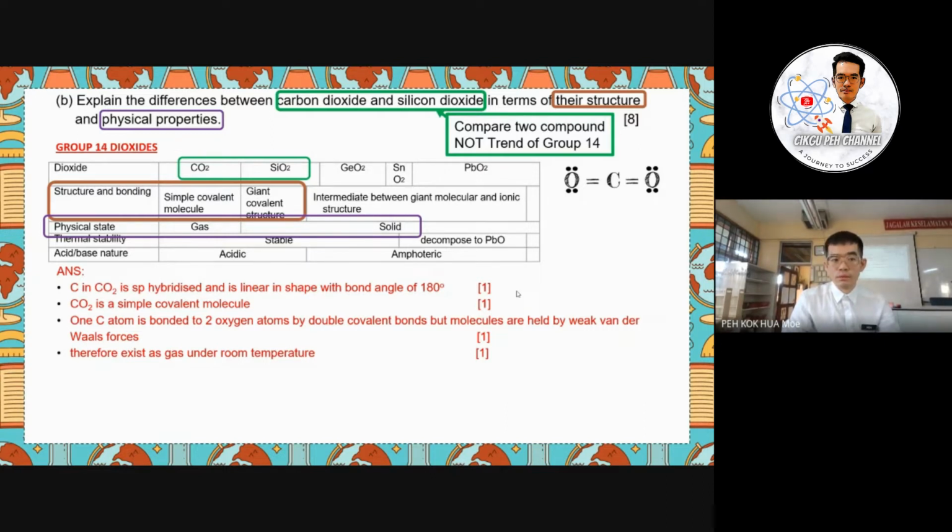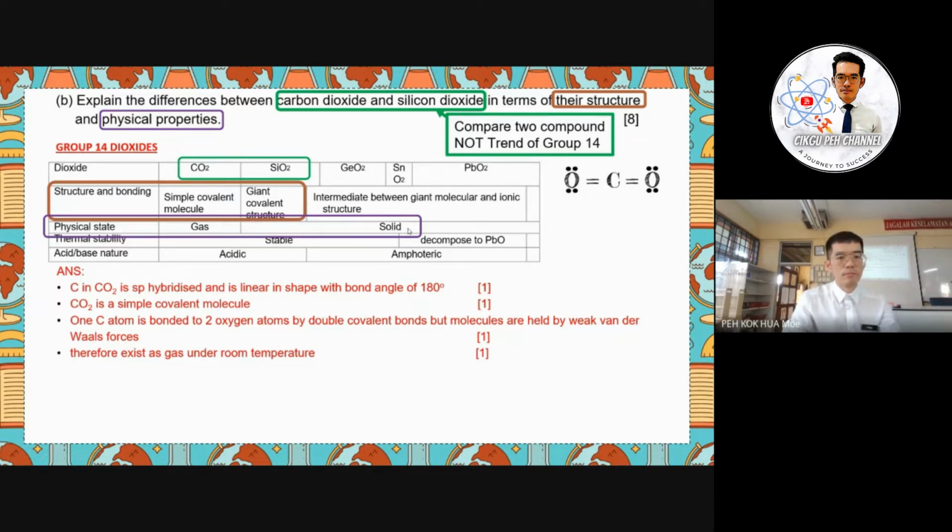But when we come to the discussion about the thermal stability, we will discuss the bond between the C and O here. Okay, but here, carbon dioxide is also a gas. So that means the force held by the carbon dioxide molecule is van der Waals. Well, why is silicon dioxide a solid?